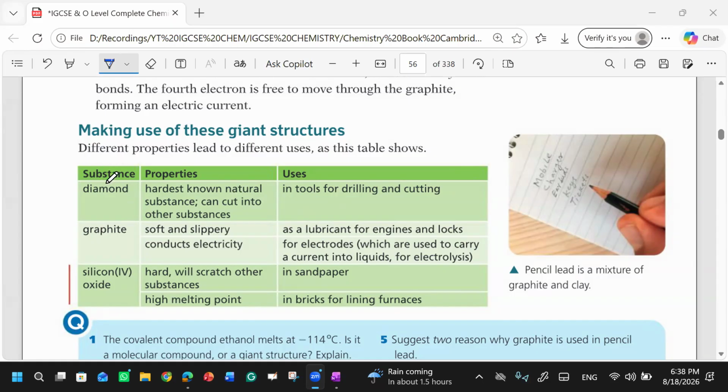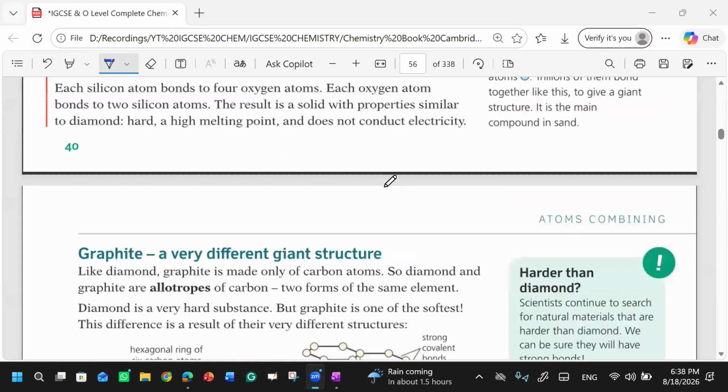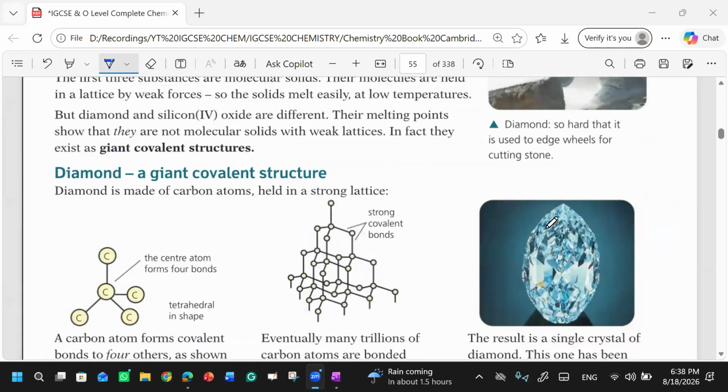Otherwise, if you are going to cut diamond, you know how it will be cut? It will cut in a crystalline form. Why does diamond not cut into powder form? Maybe because of its hard covalent bonds. Yes, because of its structure. It has a proper lattice, a crystalline structure. That's why if you break it, you will get small crystals. You will not get powder.